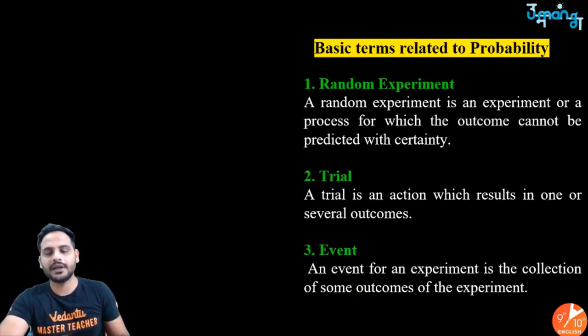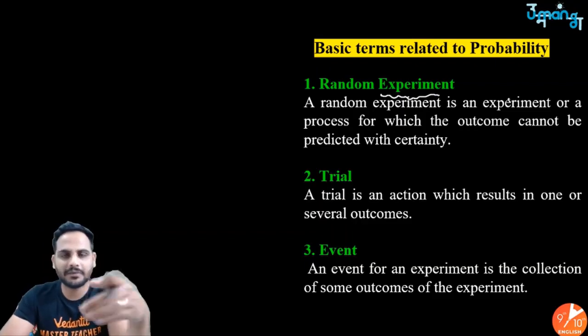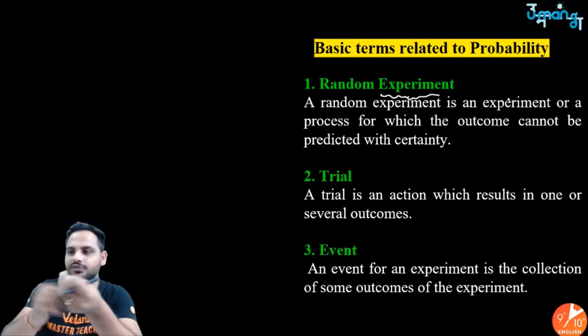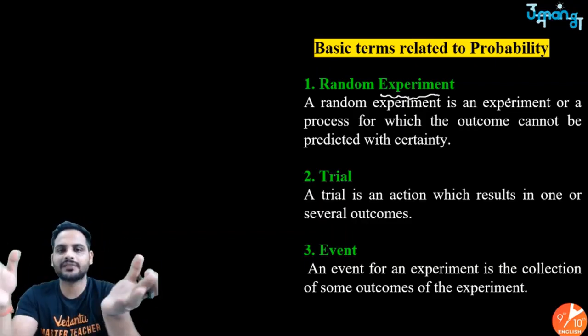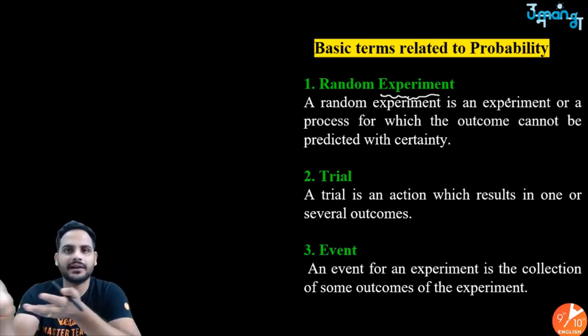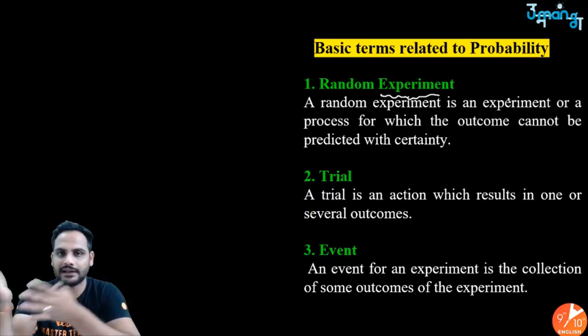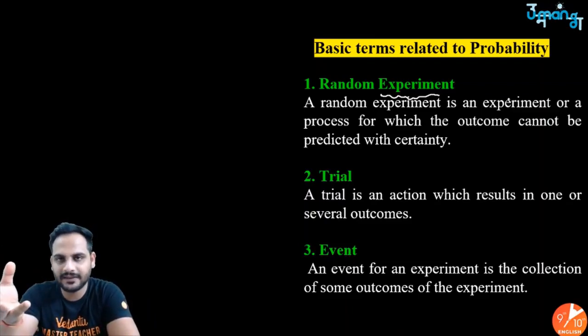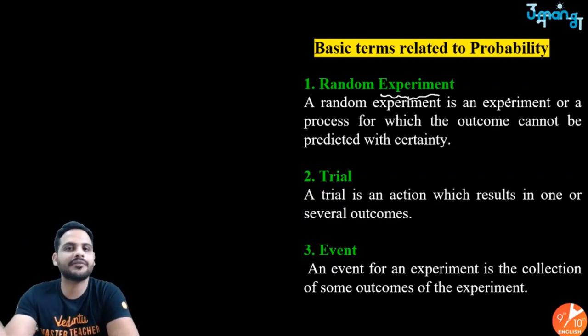Now there are some terms in probability which you must understand. First is random experiment. A random experiment means any experiment, any process which you are doing for which you will get different outcomes. For example, tossing a coin is a random experiment. There are different outcomes. You can get head, you can get tail. So these are the different outcomes. A random experiment is a process with different outcomes.